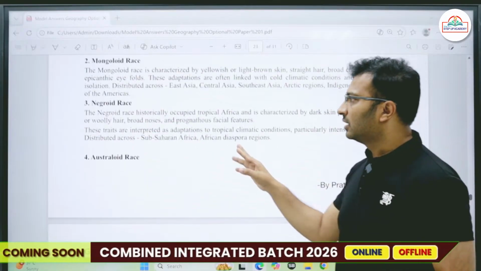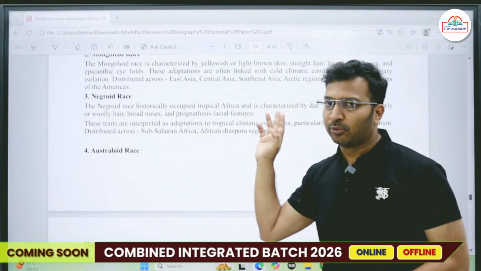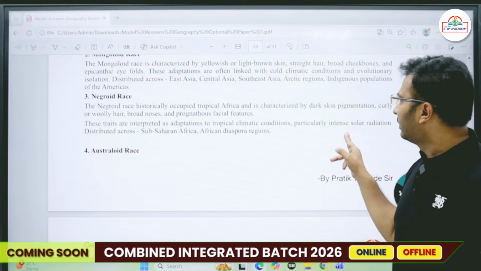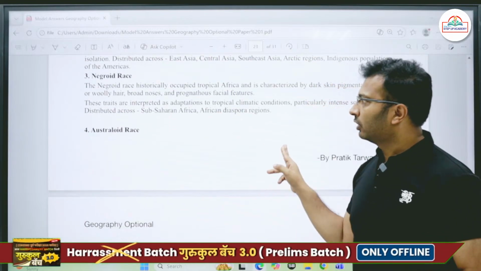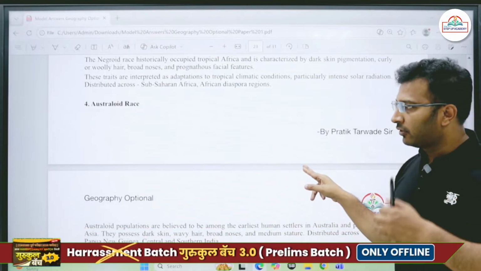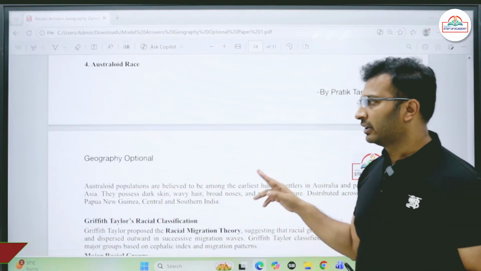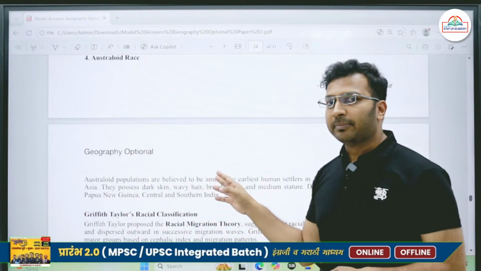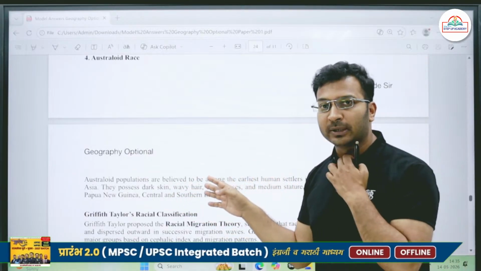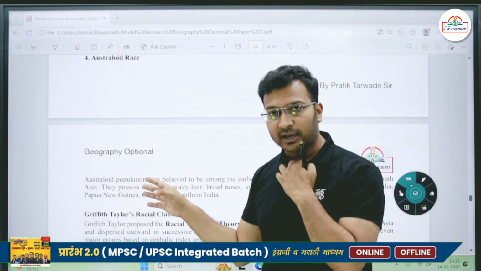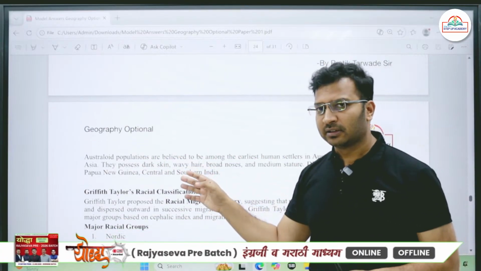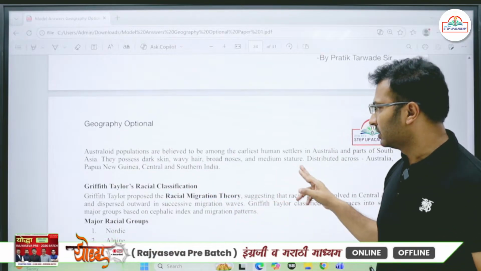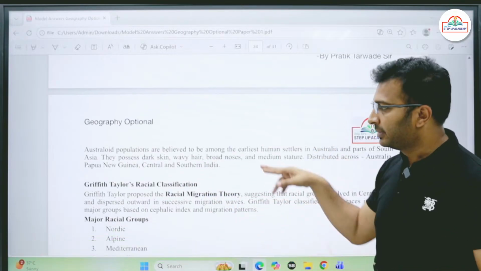Then next comes the Negroid race. Negroid race is found mostly in tropical Africa. They have dark skin pigmentation, curly woolly hair, broad noses, and prognathous facial features. Broad forehead you can talk about. Then the Australoid race. This population is believed to be mostly present in the peninsular part of India as well as in Australia. We find dark skin, wavy hair, broad noses, and medium stature. As I said, medium stature.